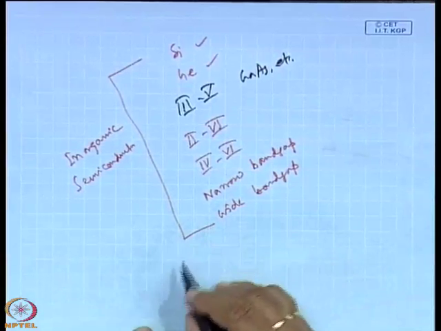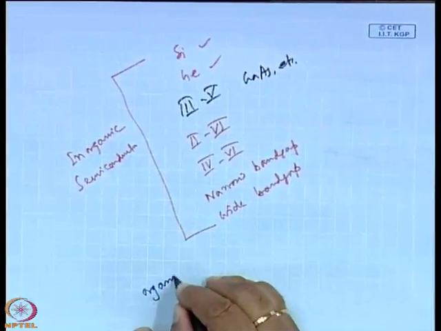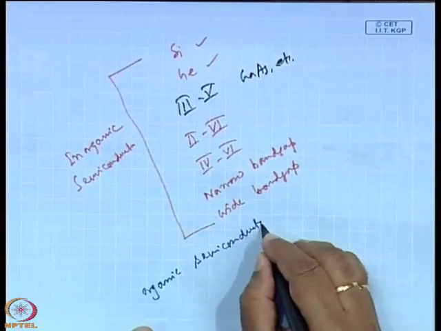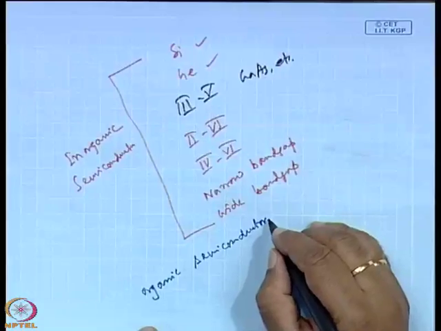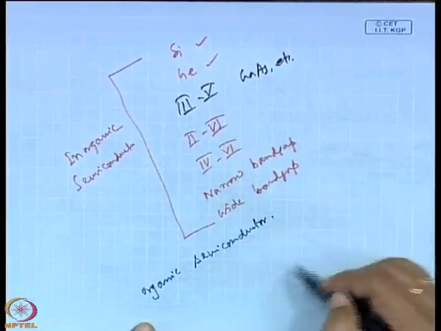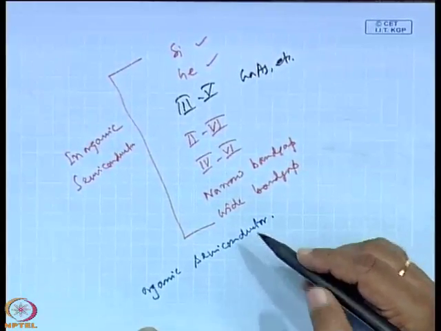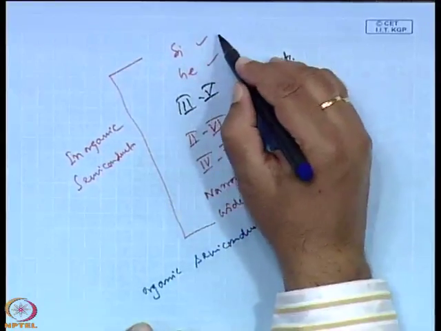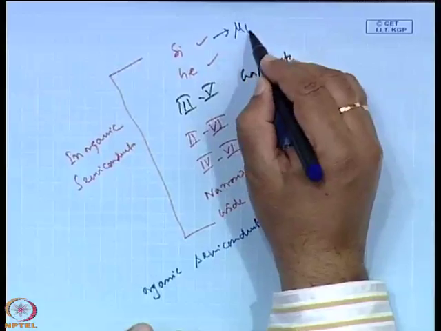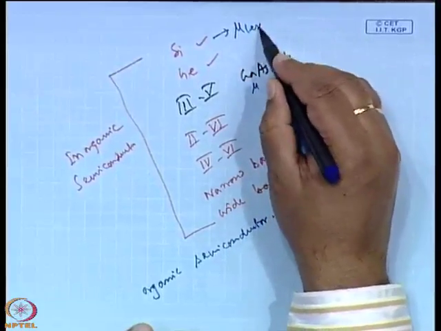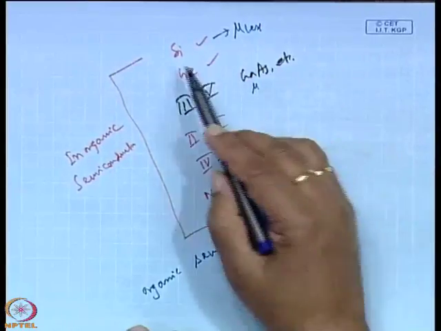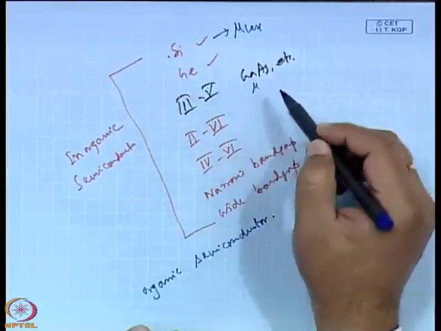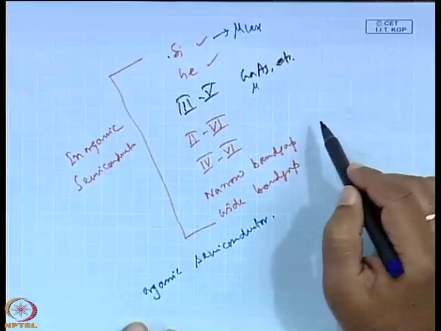When we complete the discussion of all the semiconductors, we shall come across a new type of material, the organic semiconductor, which is also known as the polymeric semiconductor if the organic is a polymeric one. All such materials will be discussed in due course, and each category has its own advantage and disadvantage. Like silicon, the mobility is less compared to that of gallium arsenide, and the band gap is less compared to the band gap of gallium arsenide. Also silicon is indirect, while gallium arsenide is direct, so it is used for optoelectronic application.